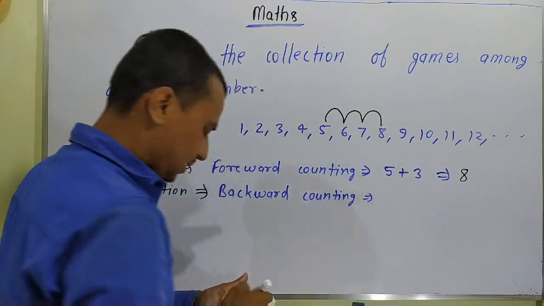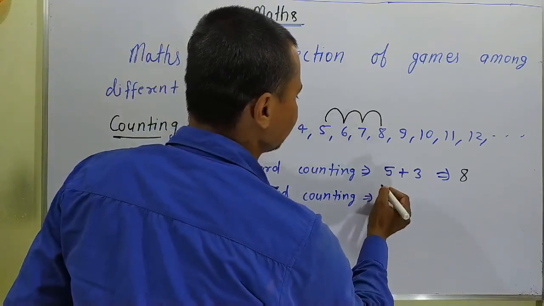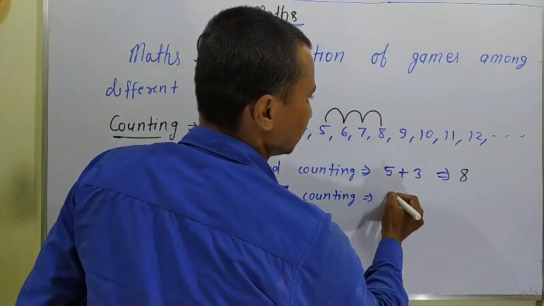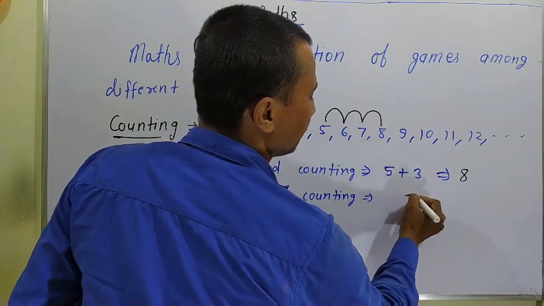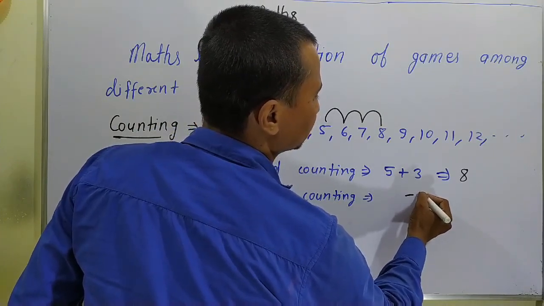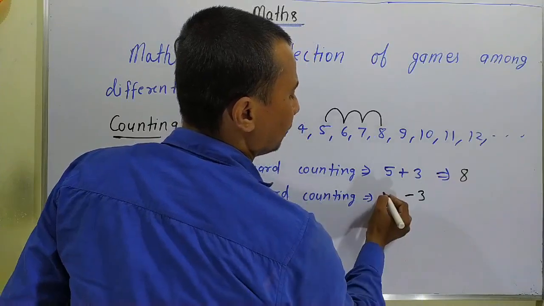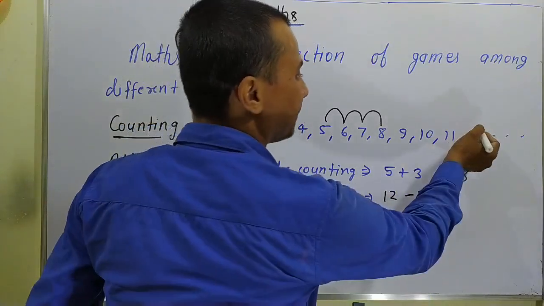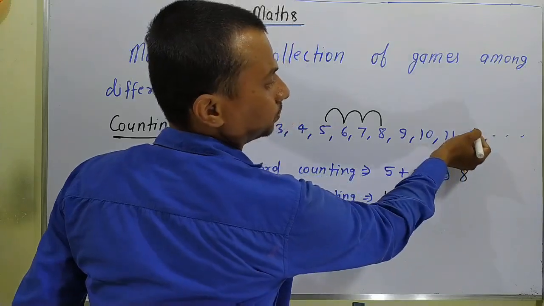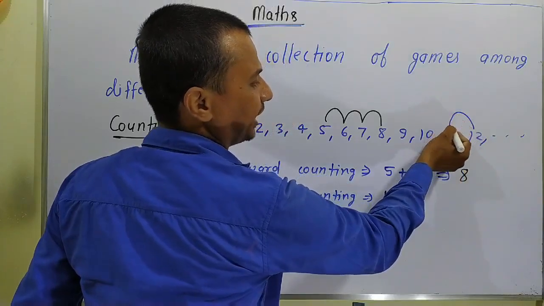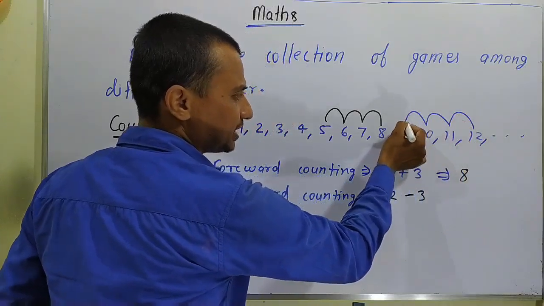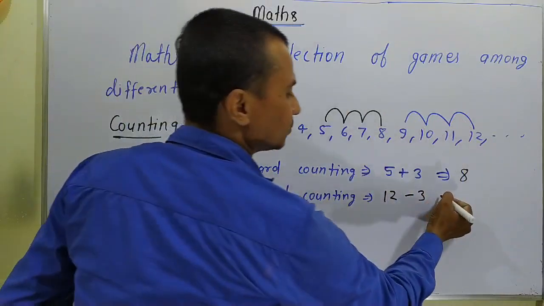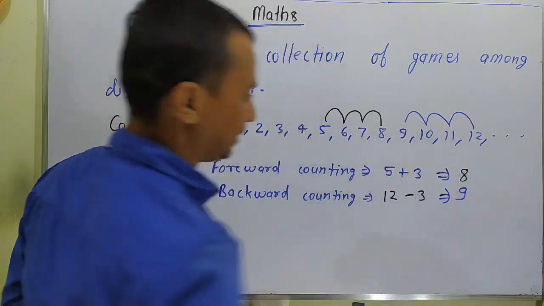For example, if you have to subtract 3 from 12, what will we do? We come backward from 12: 1 time, 2 times and 3 times, and then we get 9. That is why the answer is 9.